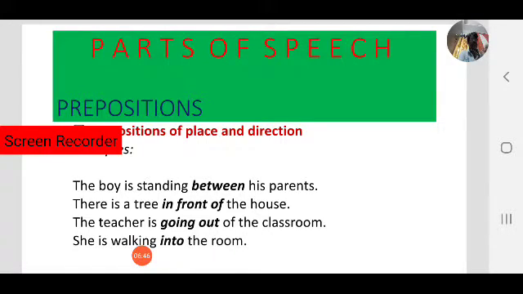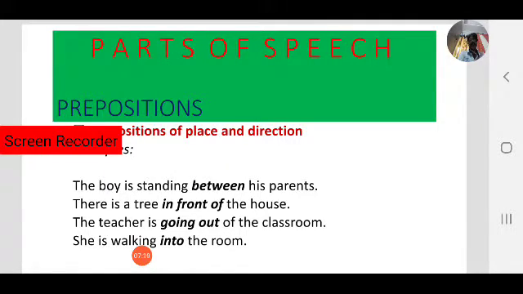What is the first example? The boy is standing between his parents. Here observe, between is called a preposition. So where is the boy? Between his parents, between his mother and father. So between indicates place. So between is called a preposition of place. The boy is standing between his parents.